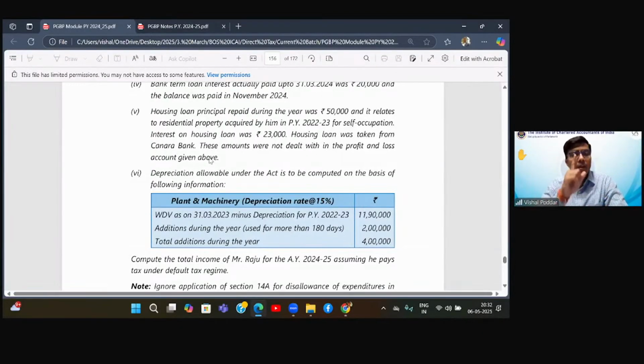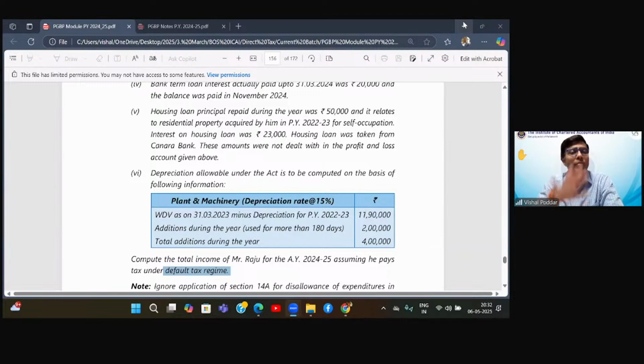But here, since our method is the default regime, what did we study for a self-occupied house in the HP head under the default scheme? We studied that if your property is self-occupied, you do not get the deduction for interest. Yes, Asta, perfect, you are excellent. So this interest will not be allowed as deduction.